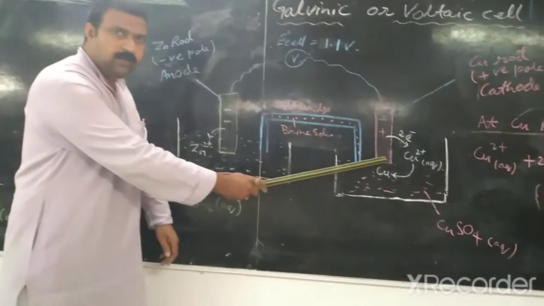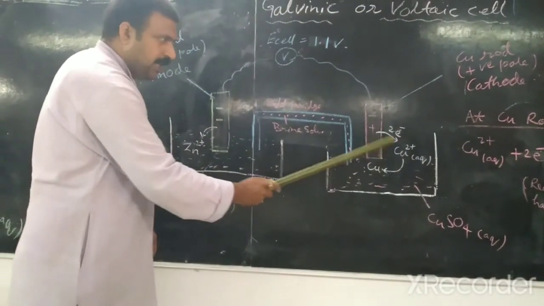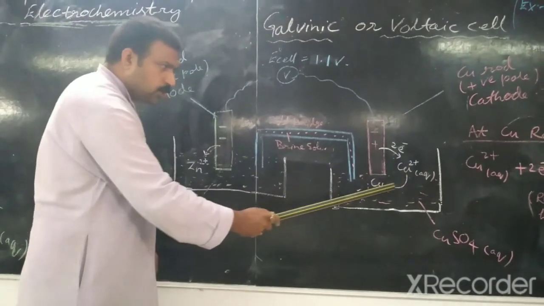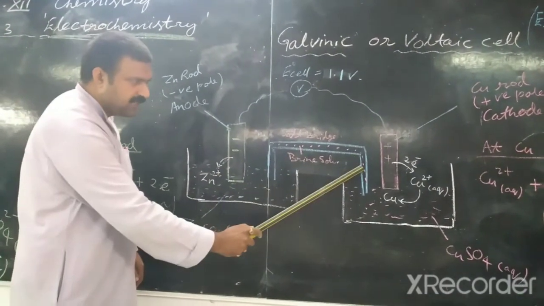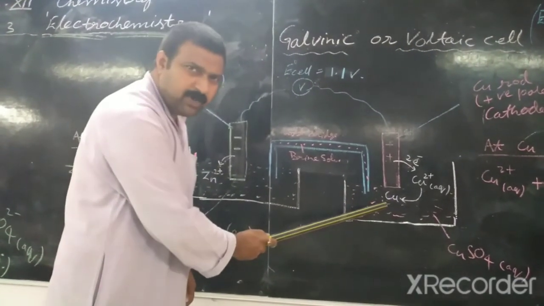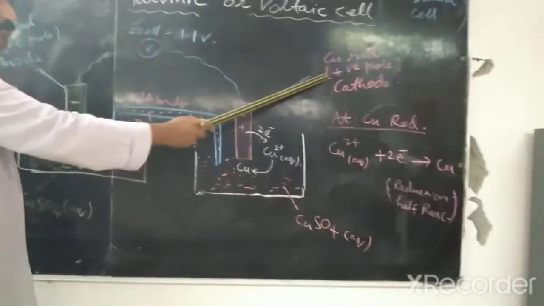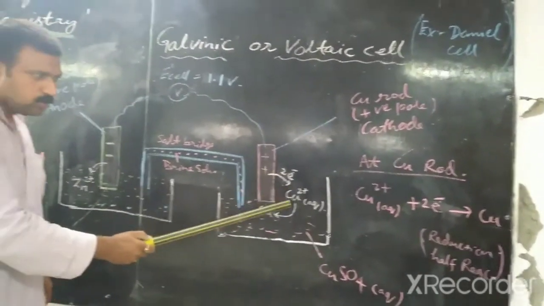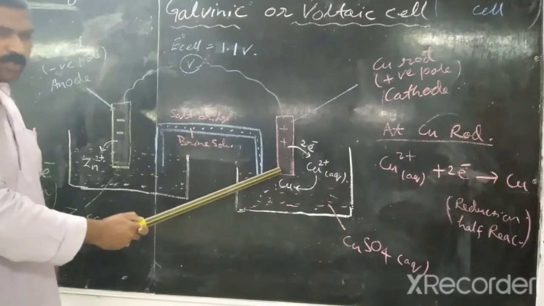And at the copper rod, the Cu2+ ions present in aqueous solution gain 2 electrons from the rod and reduce into copper. These electrons come from the zinc rod, and the Cu2+ ions reduce into copper. Since reduction takes place at the copper rod, it works as the cathode, but it is positively charged because the electrons from the copper rod go to the Cu2+ ion to reduce it, so the rod becomes positively charged.